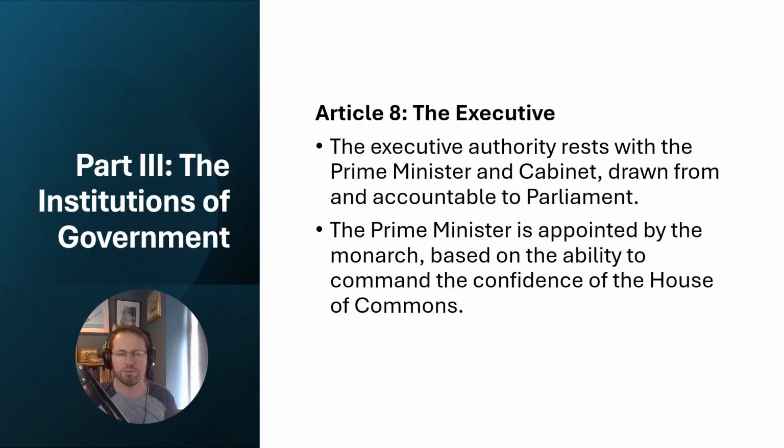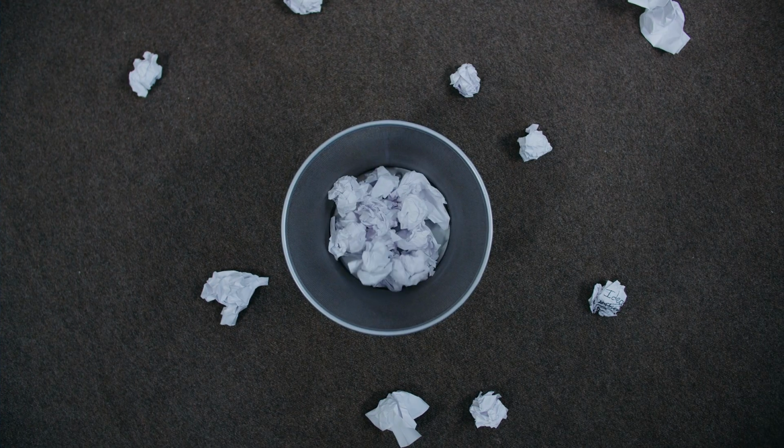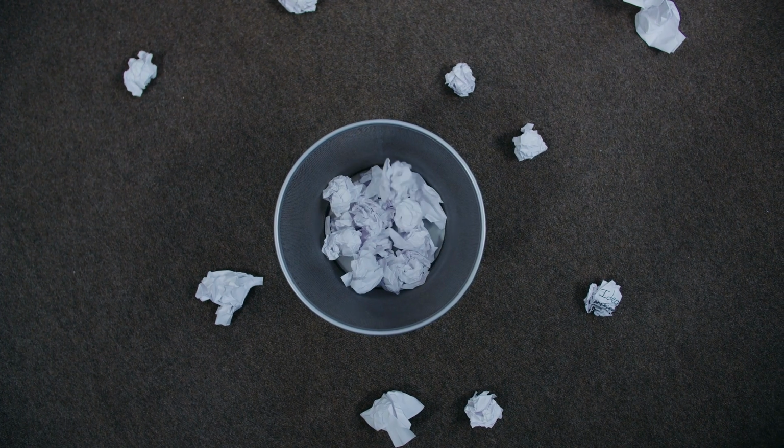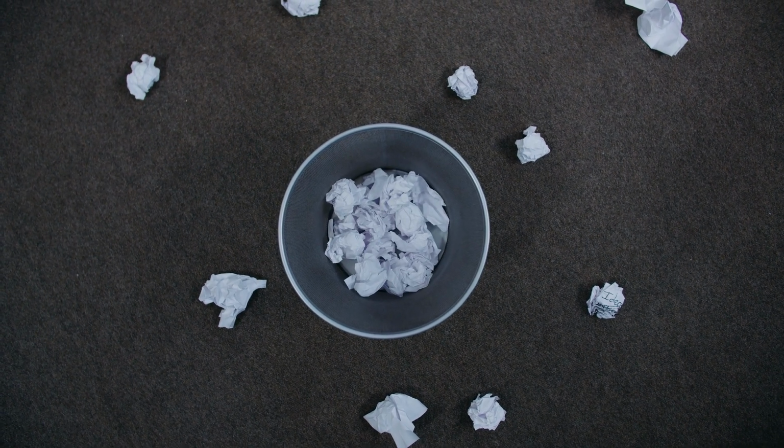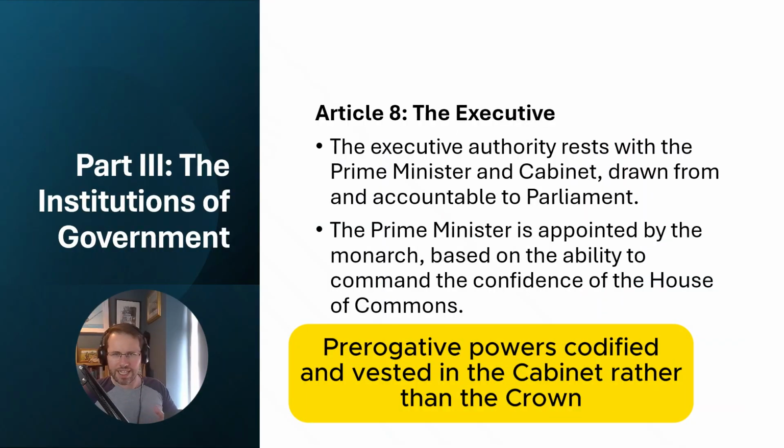Drawn from and accountable to Parliament. That's fine. Executive authority is not defined, but most constitutions don't define it. It's probably the power that's the most difficult to define. It's kind of like a wastebasket power that's basically all the powers of the state that aren't the judicial power or aren't the legislative power. We've got essentially here a codification of the existing convention that the Prime Minister is appointed by the monarch based on the ability to command the confidence of the House of Commons.